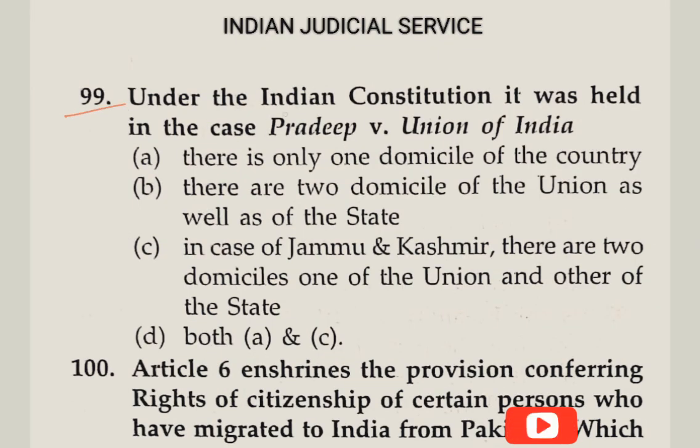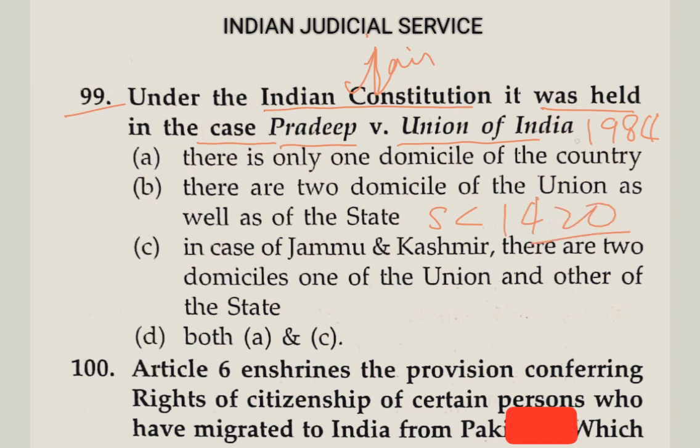Question number 99. Under the Indian Constitution it was held in the case Pradeep Jain versus Union of India, 1984 Supreme Court 1420, the case number is 1420. The Supreme Court held that, this case is related to admission in medical college on the ground of getting the reservation on the ground of the domicile certificate of a particular state, and those who are not getting the domicile, they did not get the reservation. So the Supreme Court held that there is only one domicile of the country.